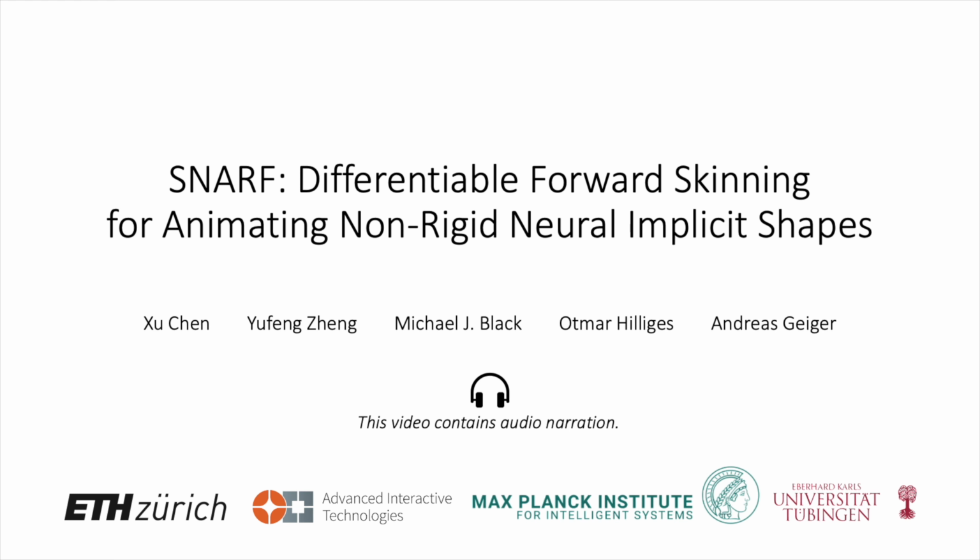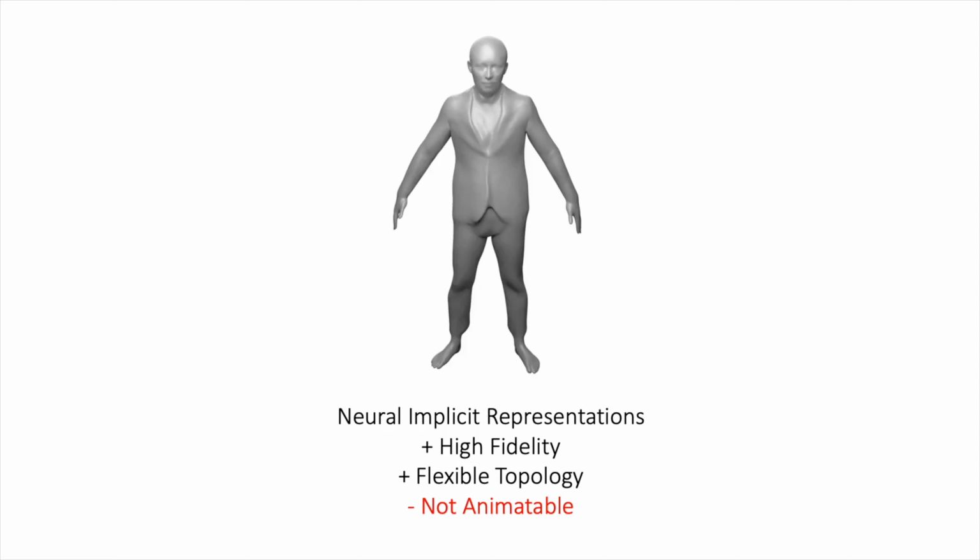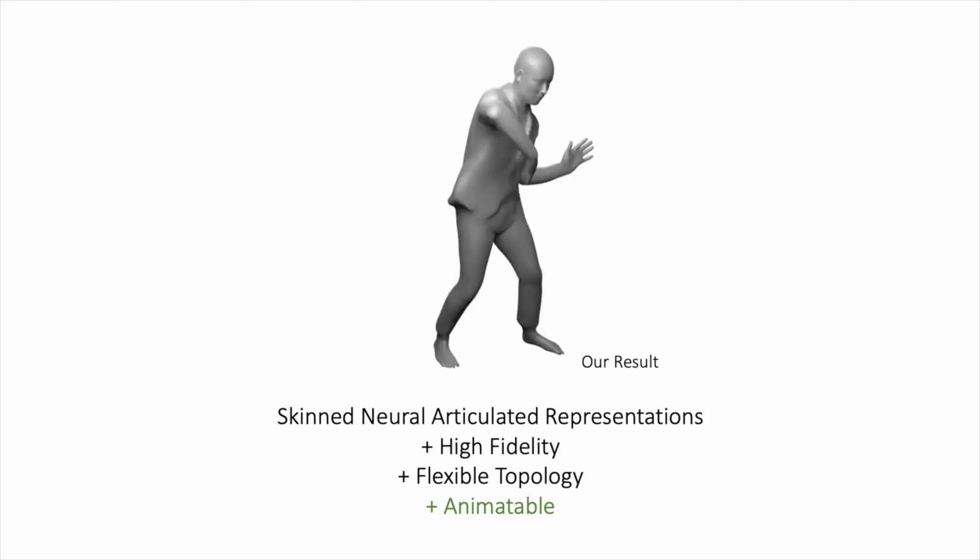We present SNARF, Differentiable Forward Skinning for Animating Non-Rigid Neural Implicit Shapes. Neural implicit representations have emerged as a powerful tool to capture geometry at high fidelity with flexible topology. However, most approaches focus on static scenes only. In this work, we propose to learn a skinning model jointly with the implicit shape, enabling animation of neural implicit avatars.